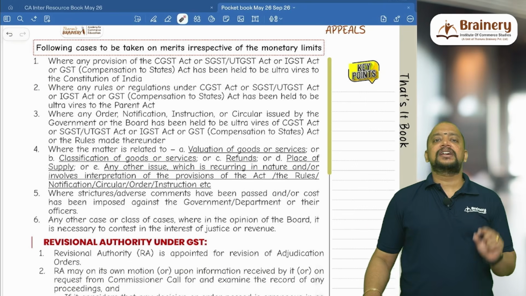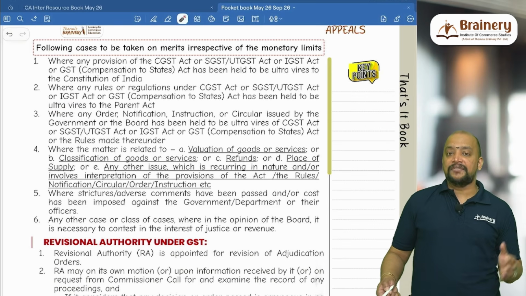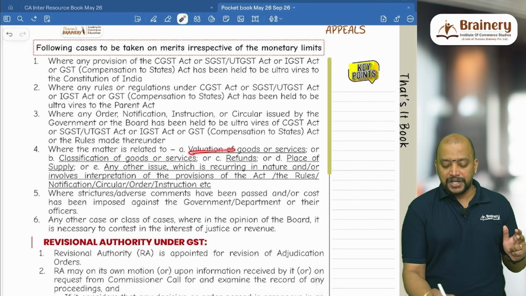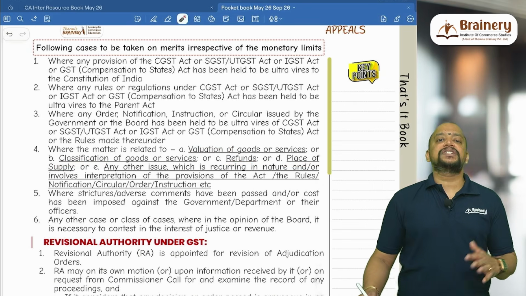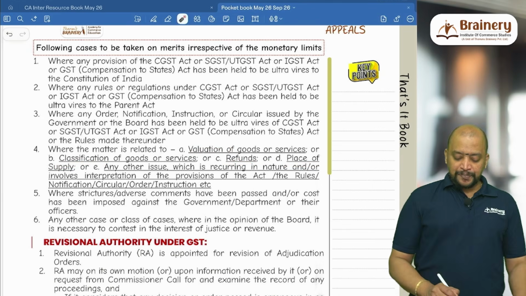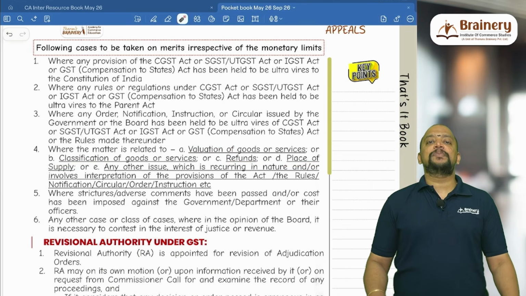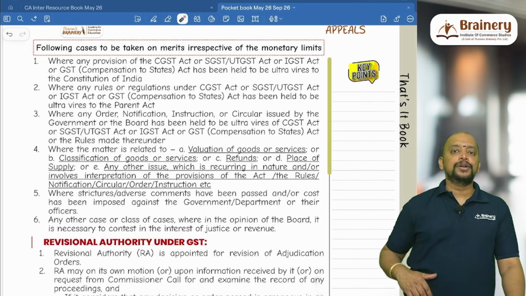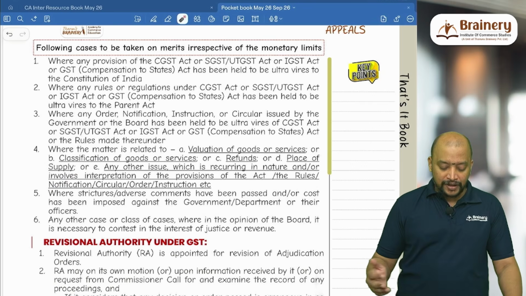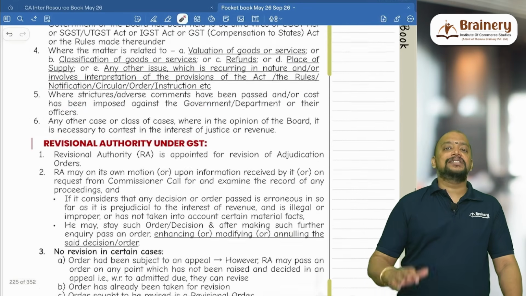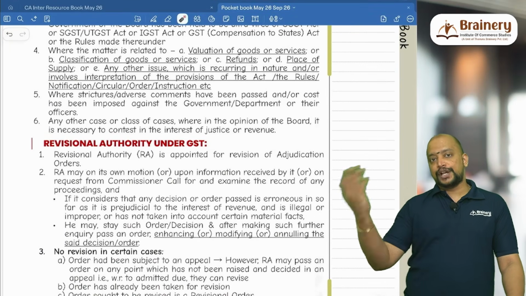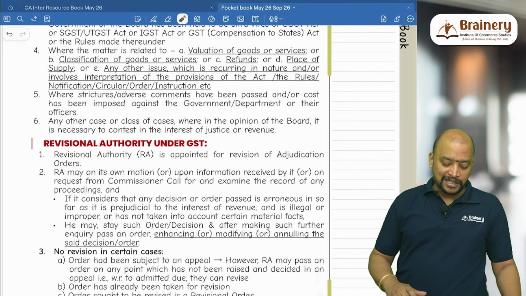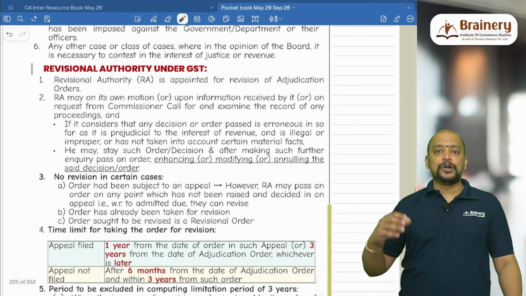Then the next point, there are some specific cases. What are they? Valuation, classification, refunds, place of supply, or any other issue which has recurring implication. Then where there are strictures or adverse comments made against the department by the court, against that also the department can go for appeal. Or even if any charges or costs are levied on the department by the court, on that also they can go for appeal irrespective of the monetary limit. Apart from that, any other case where the board may specify.